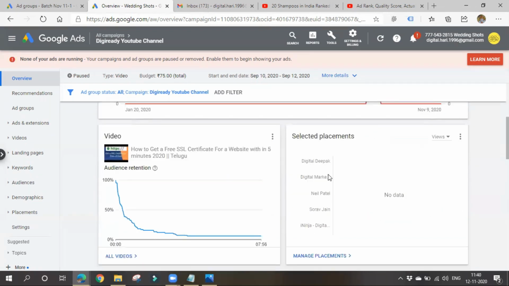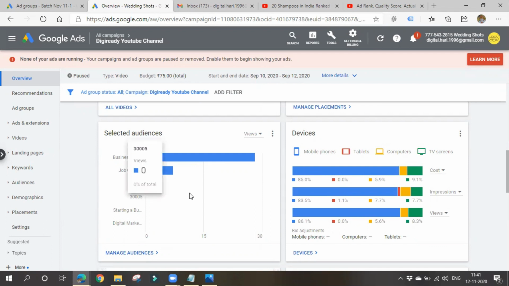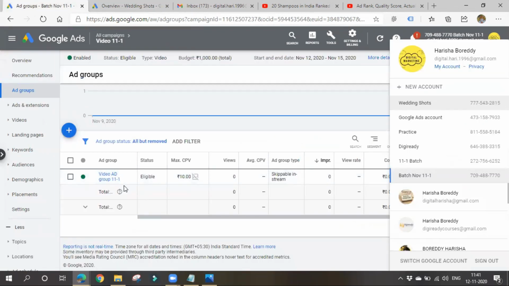You can also see on which placements and which channels I have placed my ad, which devices people viewed my ad with, and what kind of audience viewed it. You can also choose audience based on their interests, like I showed: they must be a graduate, starting an online business, or interested in technology. While creating a campaign itself, you can choose your audience.